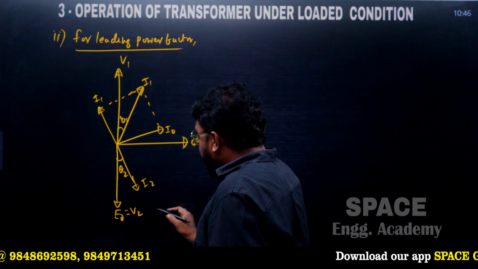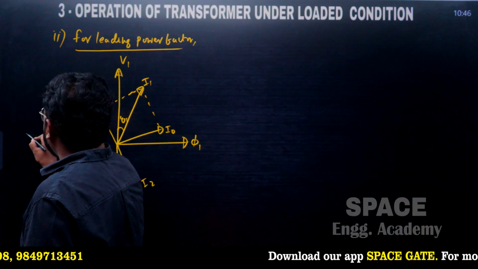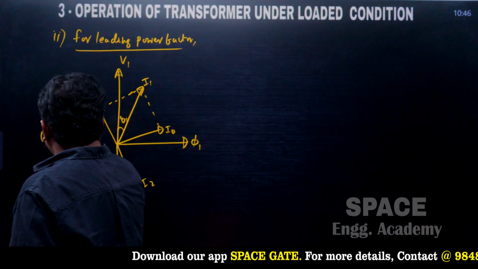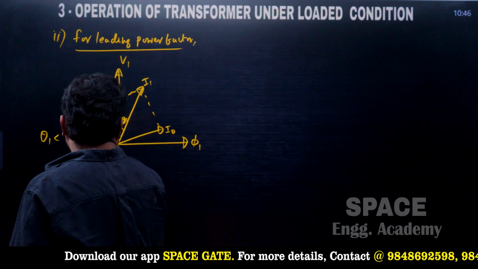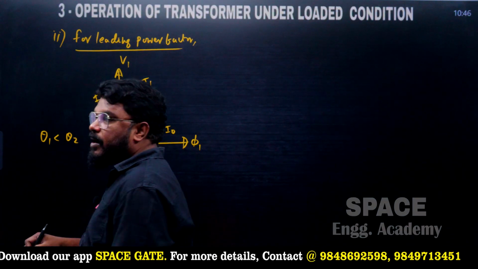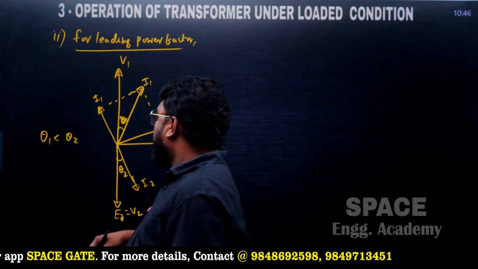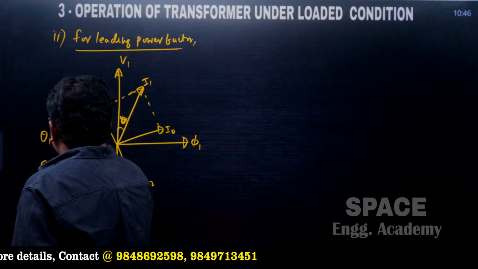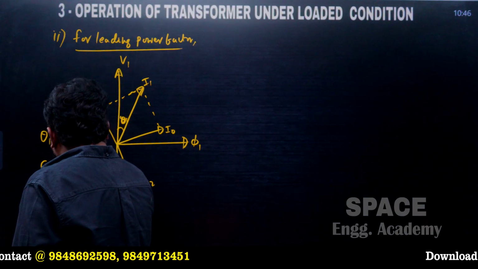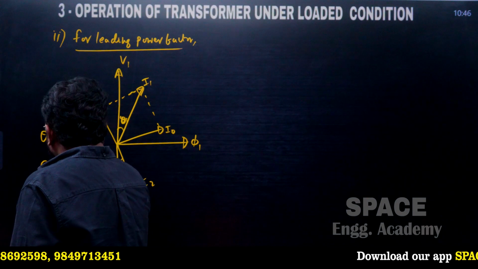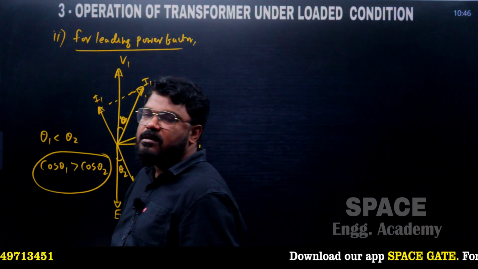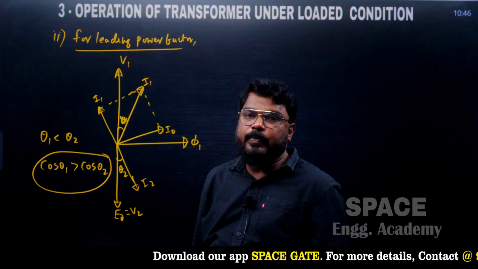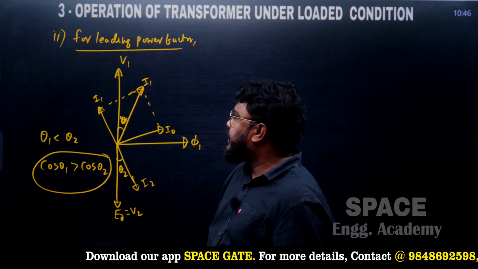So for leading power factors, theta 1 is less than theta 2. When theta 1 is less, what about cos theta 1? Cos theta 1 is greater than cos theta 2 here. It means that the primary power factor is greater than the secondary power factor for leading power factors.